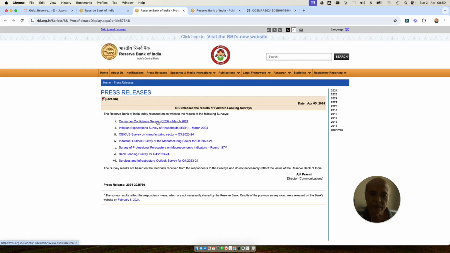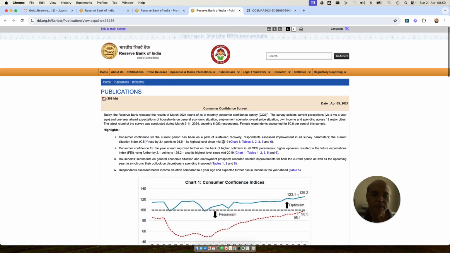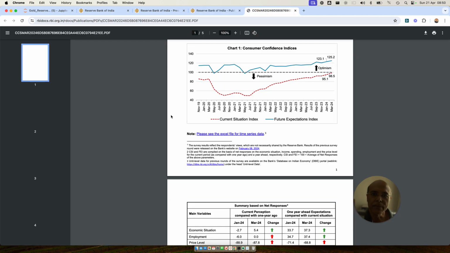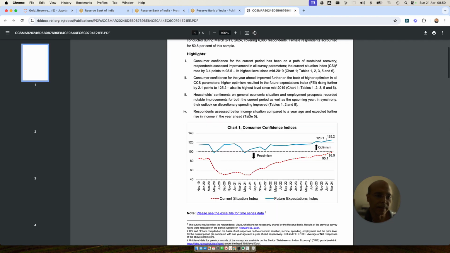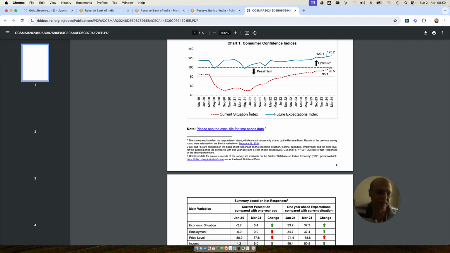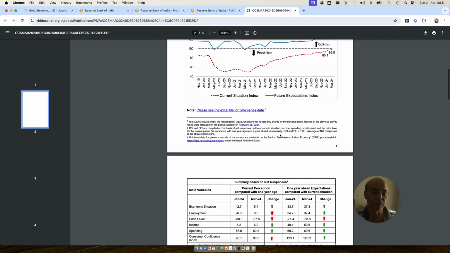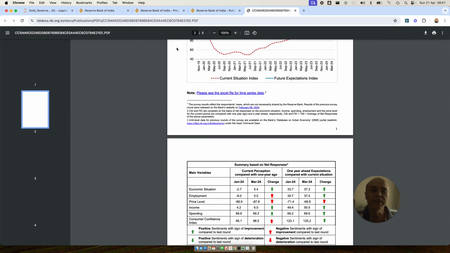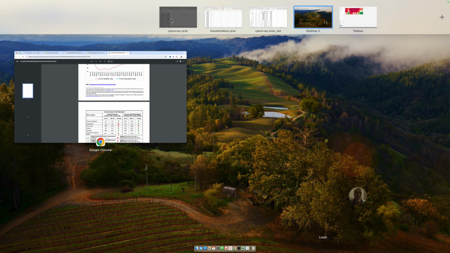Once you click one of the surveys, what you will see is a PDF file, and the PDF file will look something like this. So you can read and understand. But what I am trying to accomplish is to download the time series data from the PDF file and work on it so that we can get more insights. We are not dependent upon what we are told, because sometimes you need to find out more insight, and we have to do it in such a way that even if the structure of this file changes, which I'm going to show you how it looks right now.